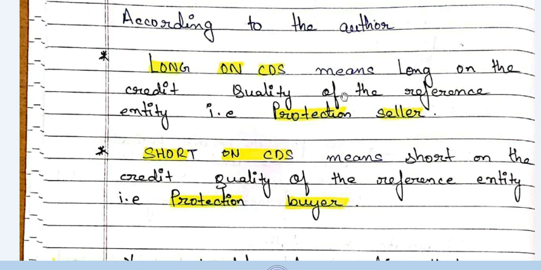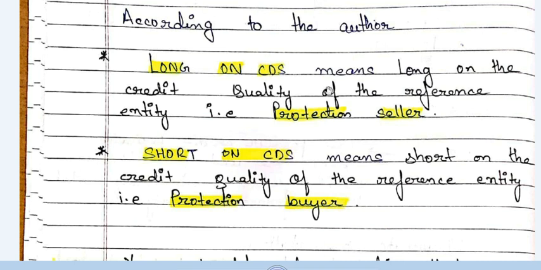So if you find out in a sum that this guy is a protection seller, suppose Mr. X is a protection seller, that means he is going to go long on CDS. So in any sum, if you face this kind of difficulty where they give you everything in terms of long and short, you should think upon your strengths. Think about protection seller and protection buyer, and then once you have thought about these two, you can actually do the reverse. If he is a protection seller, he is long on CDS. If he is a protection buyer, he is short on CDS. That is the best way to conquer this thing.